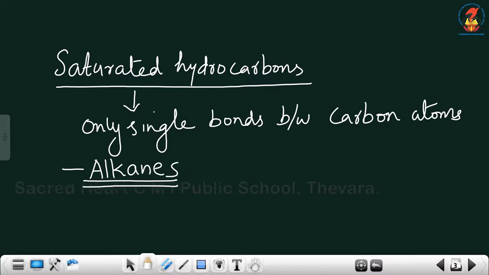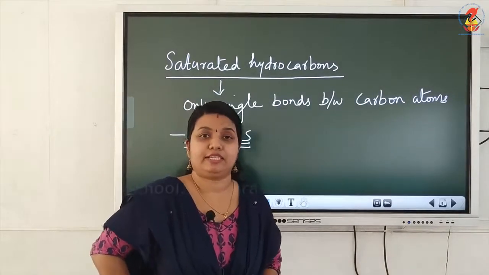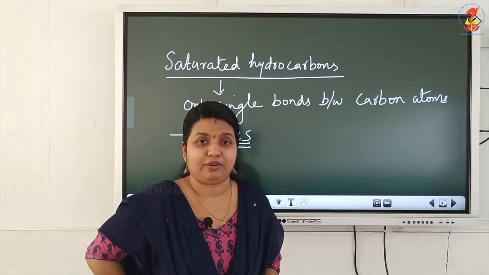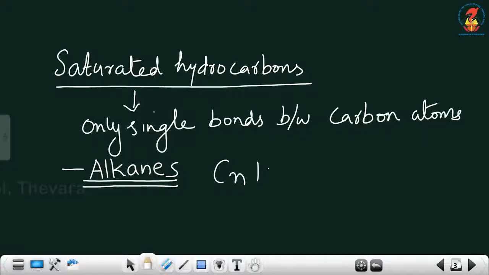Now we have to write the name, formula and structure of the first 10 alkanes, saturated hydrocarbons. For that we need the general formula of alkanes.